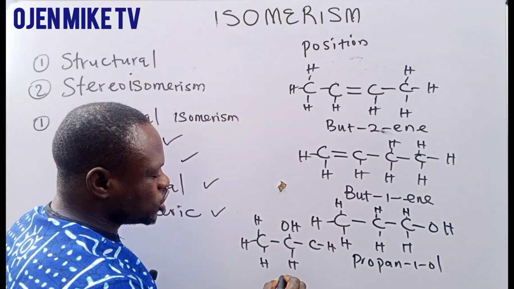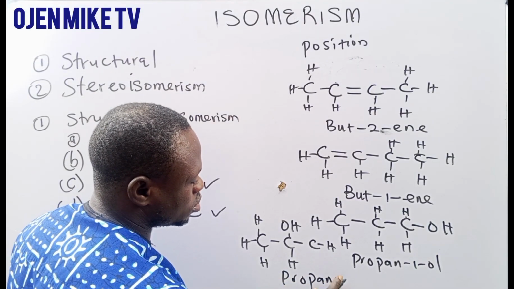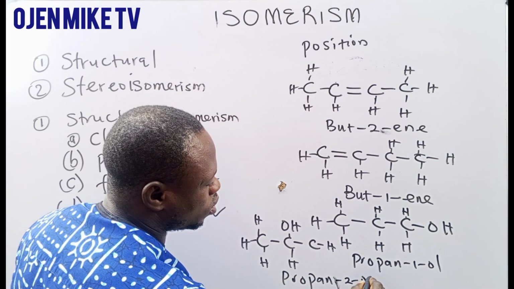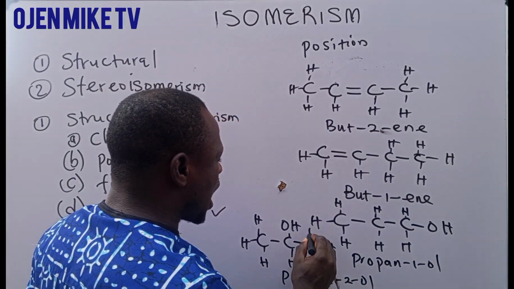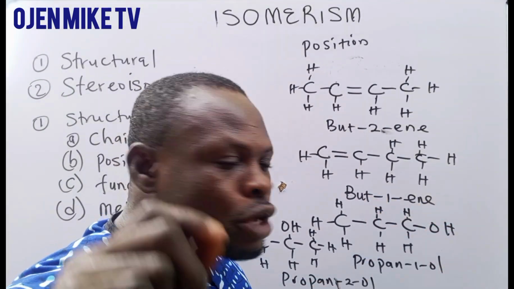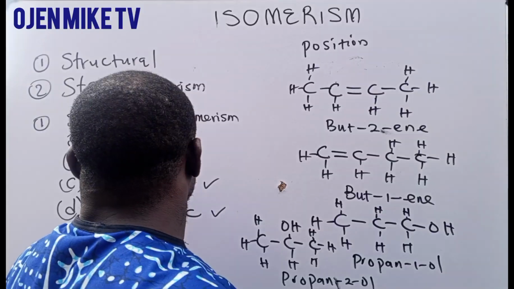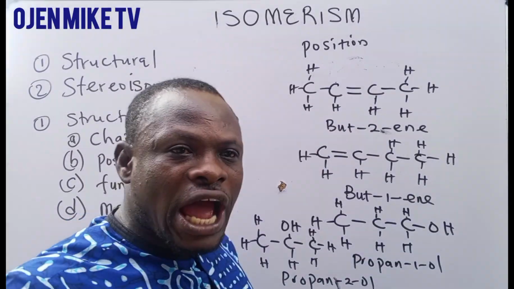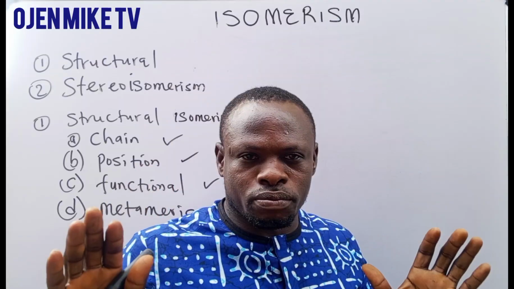This is position 1. This is what? Propan-2-ol. You can see that the number of hydrogen atoms and carbon atoms are the same, but the position of the functional group is different. That is what we call what? Position isomerism.